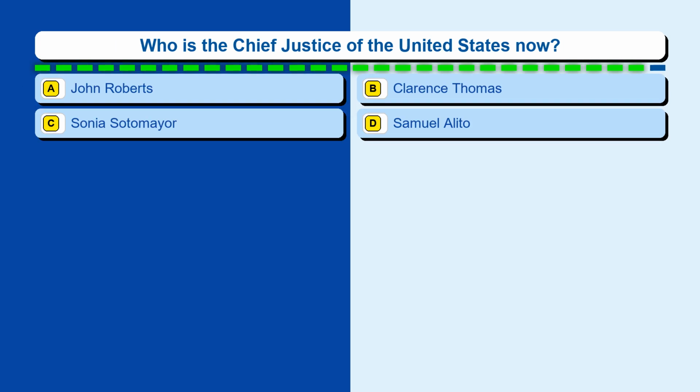Question 71. Who is the Chief Justice of the United States now? Option A, John Roberts. Option B, Clarence Thomas. Option C, Sonia Sotomayor. Option D, Samuel Alito.